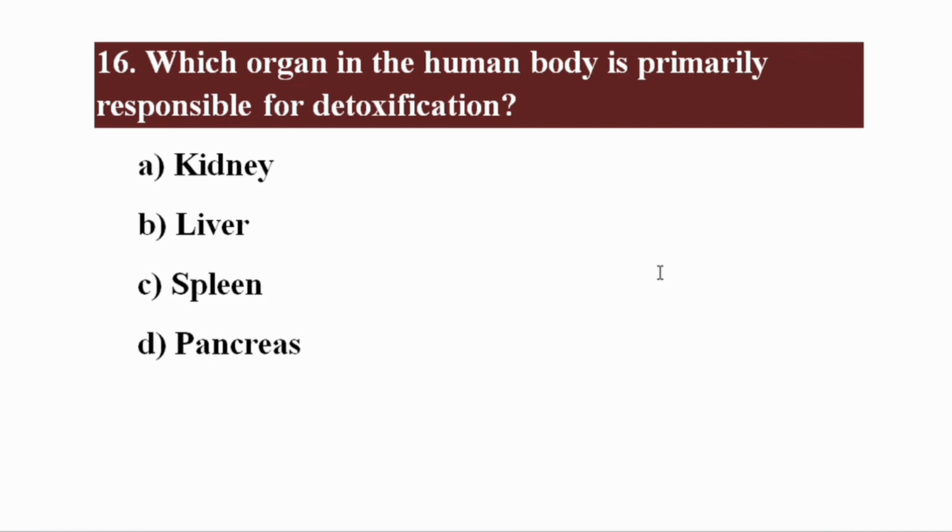Which organ in the human body is primarily responsible for detoxification? The right option is beta. Liver is involved in detoxification.